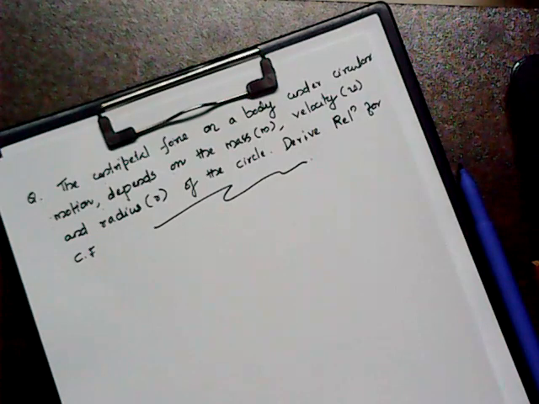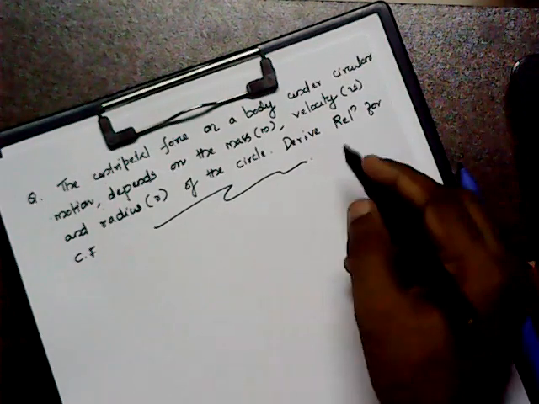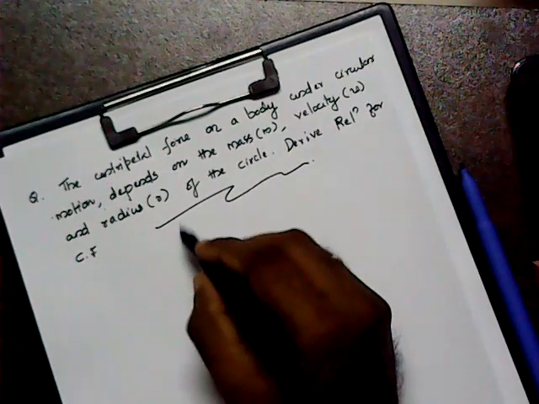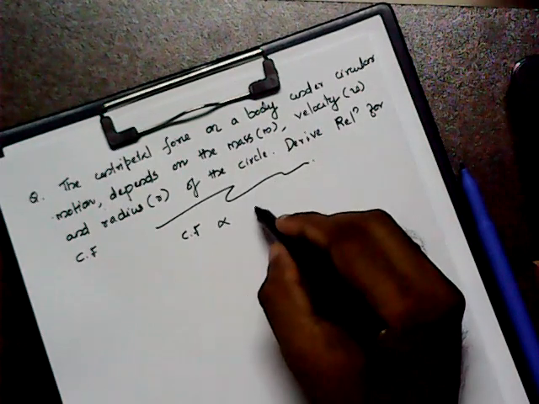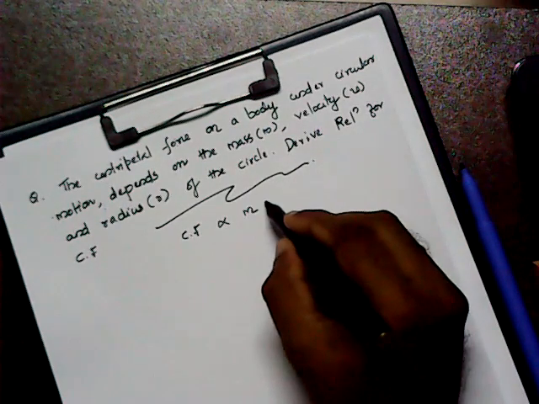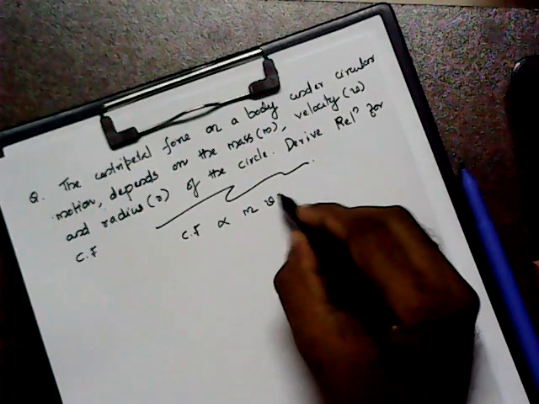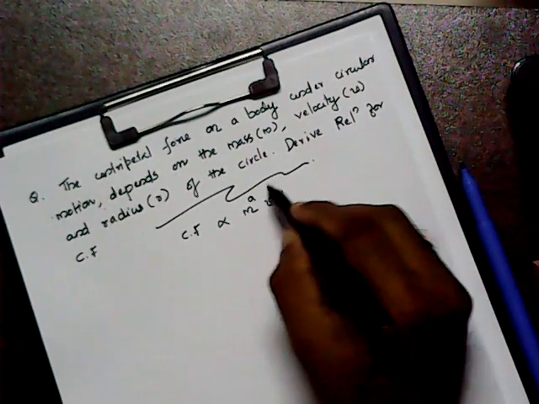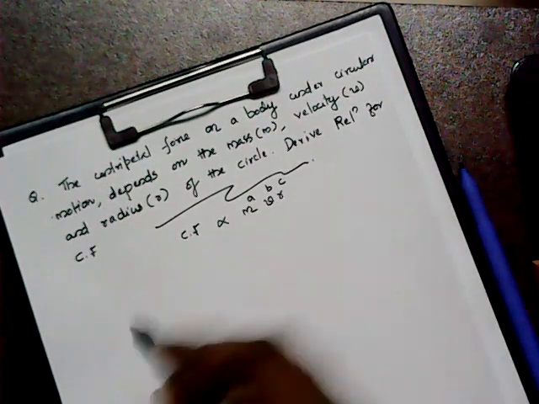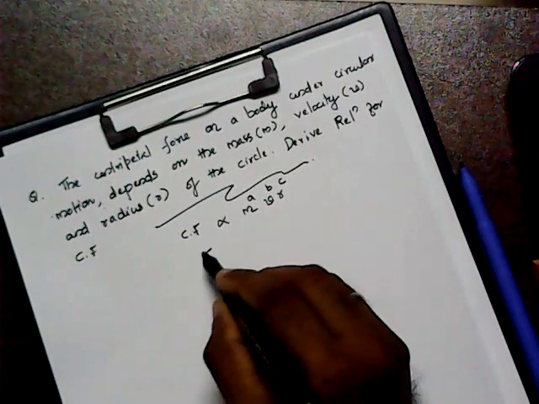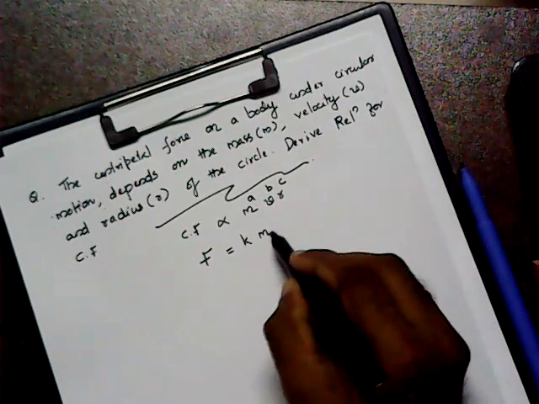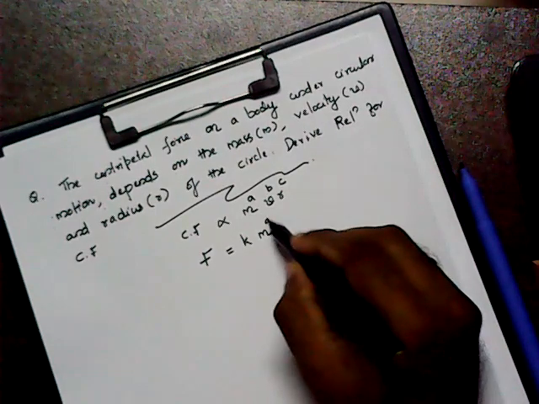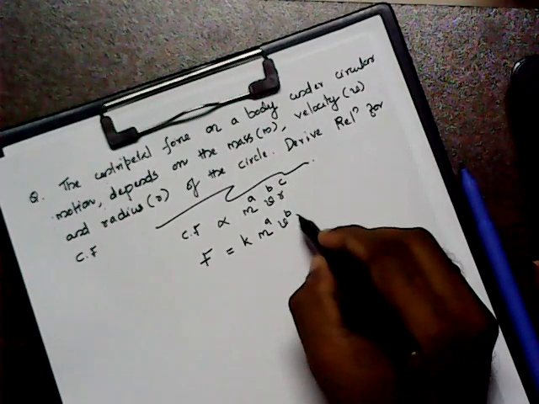So here, at first we can write that the centripetal force F is proportional to the mass m, the velocity v, and the radius r with the powers a, b, and c. So we can write the equation as F is equal to the constant k into m raised to a, v raised to b, r raised to c.